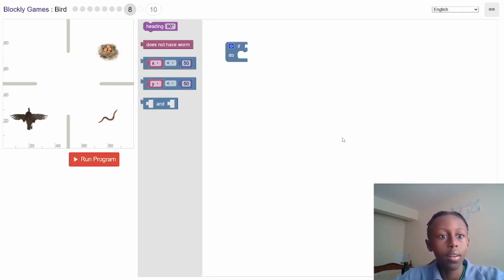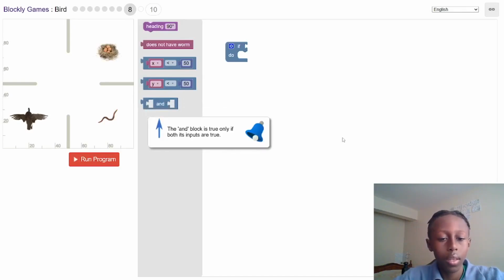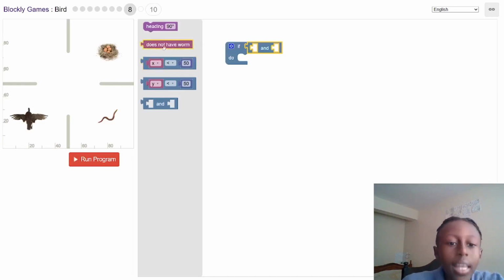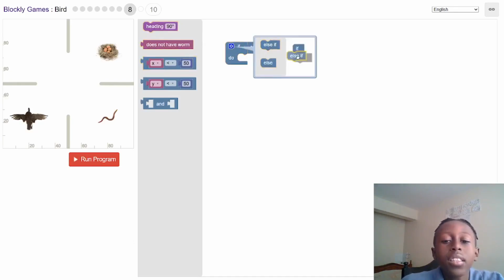Wow. Okay, the AND block is true only if both inputs are true. Okay, so let's just add that, I guess. So if, okay, I think I get it. First, let's add the else if and else block.